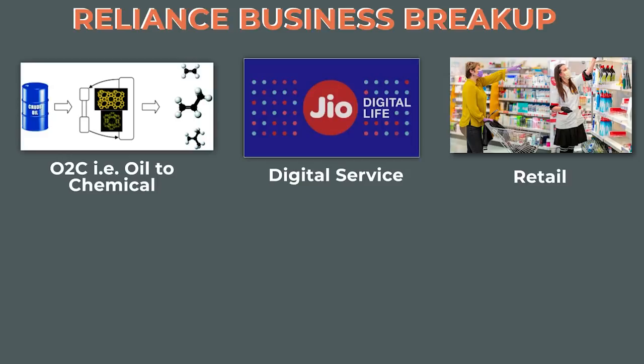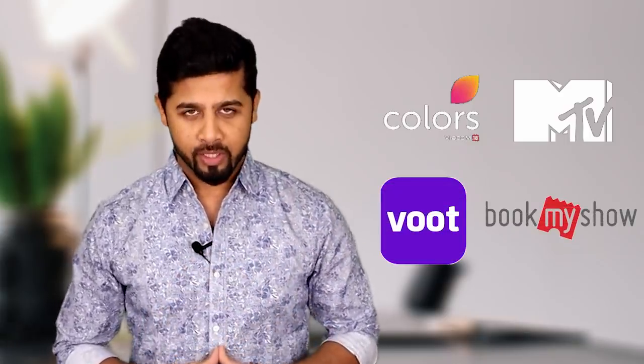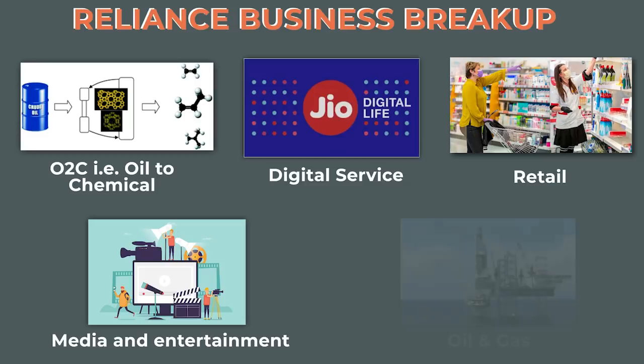Next business segment is media and entertainment. Reliance has a huge presence in the media and entertainment business with its TV18 network group. It owns some of the most popular TV channels including CNBC 18, CNBC Awaaz, News 18 Network, Money Control, First Post, Colors Group, MTV, Voot, Book My Show and many more. Reliance has 12.64% TV viewership share. Final segment is oil and gas. This basically includes the ultra deep water oil and gas fields.